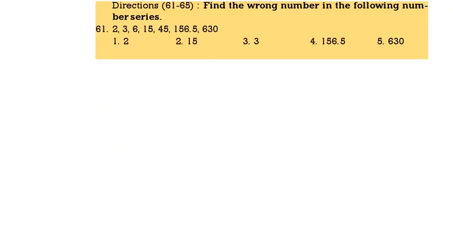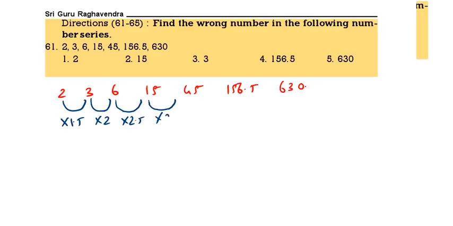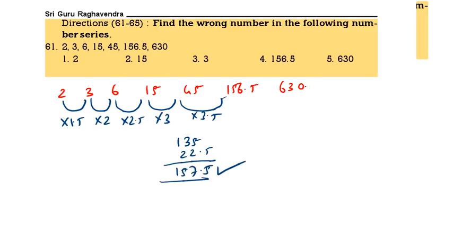Now we should find the wrong number in the given number series. Here we have to find the wrong number. See, 2, 3, 6, 15, 45, 156.5, 630. Here it is into 1.5, into 2, into 2.5, one series we are following, into 3, into 3.5. 45 into 3 is 135, 45 into 0.5 is 22.5. We will get 157.5, not 156.5. So this is the wrong number.